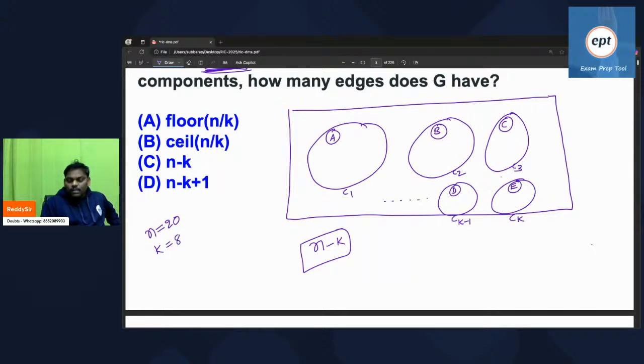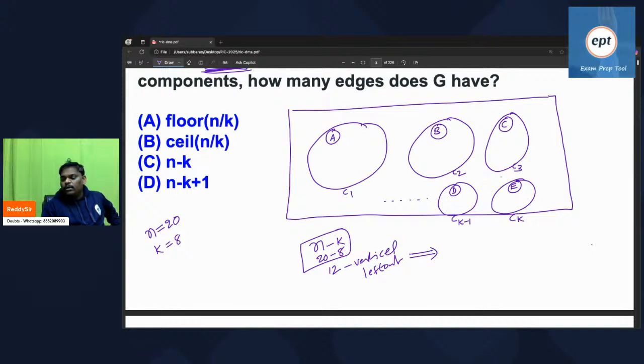Vertices are 20, components are 8. So 20 minus 8 is 12. Remember, 12 vertices are left out, because in every component I kept one vertex. From now onwards, understand, let us assume that I have 12 vertices left out.